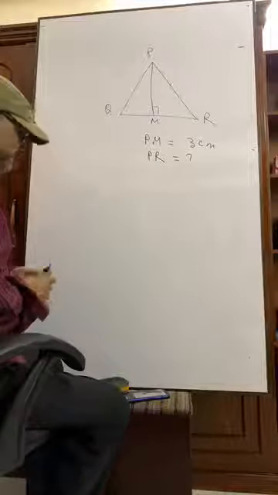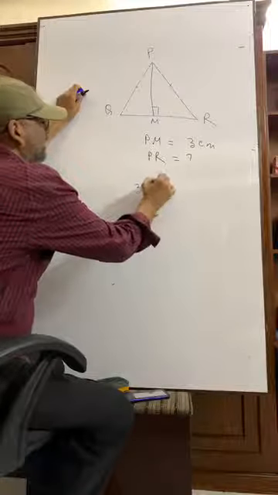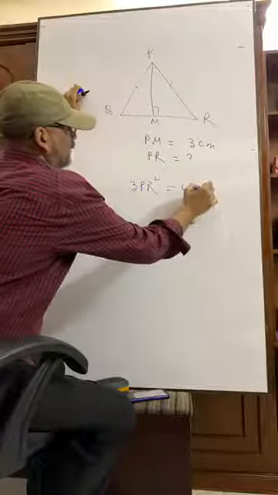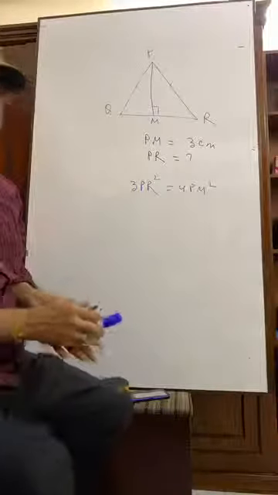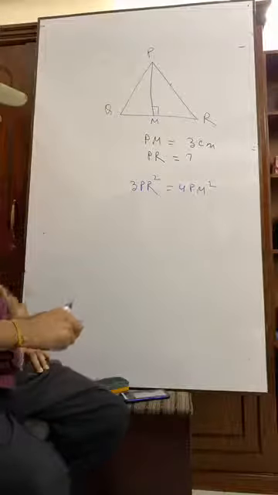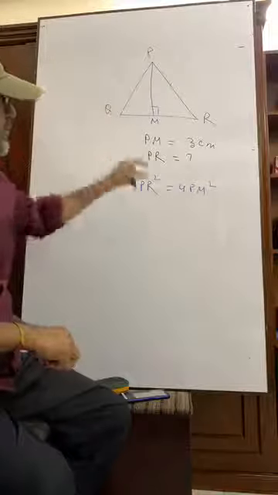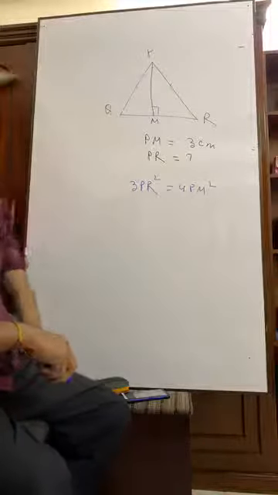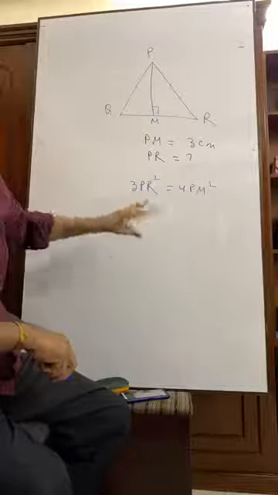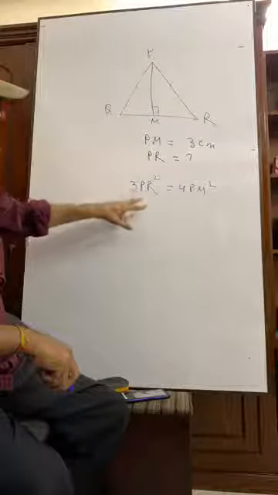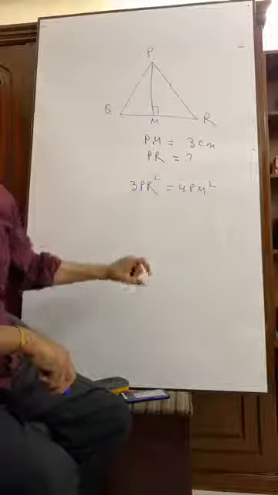We should know the formula. Formula is what? 3PR square is equal to 4PM square. As I told you, 3 times the square of any side of an equilateral triangle is equal to 4 times the square of the median. Here all the medians will be equal, so any of the medians can be used. And in an equilateral triangle all the sides are also equal, so any of the sides can be taken. So I have taken 3PR square equals 4PM square. All the medians of an equilateral triangle are equal.